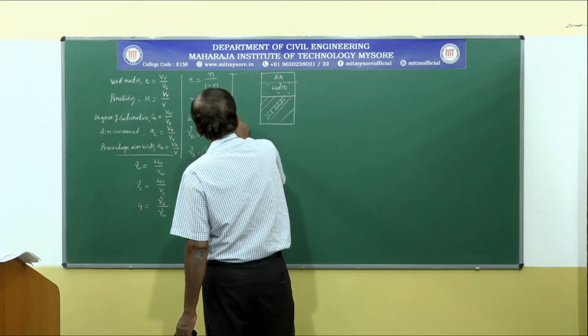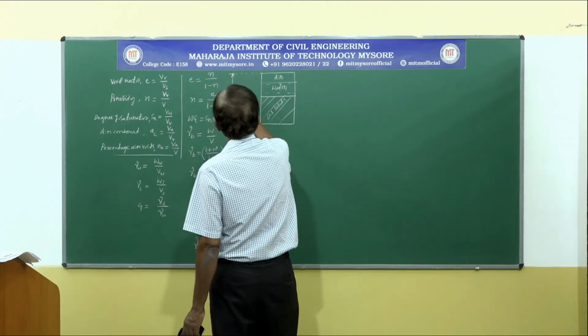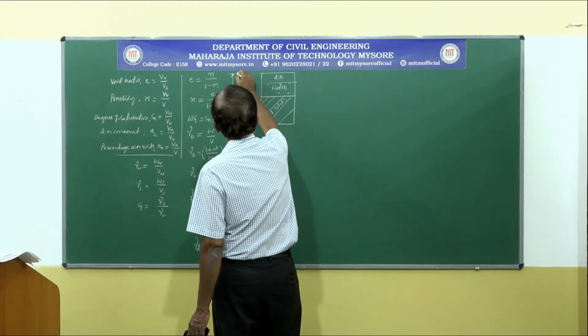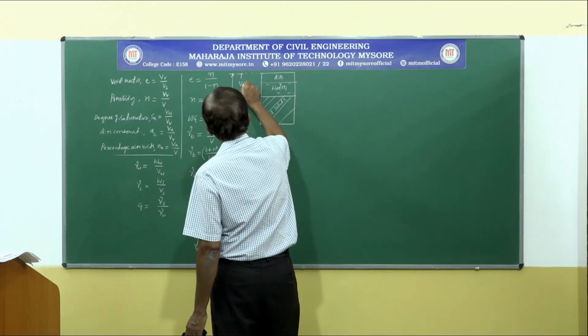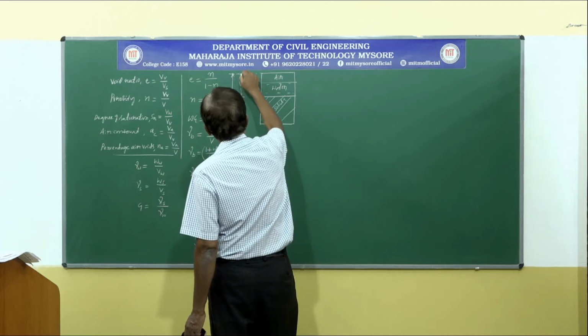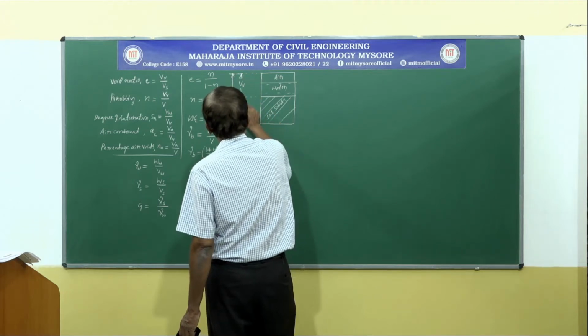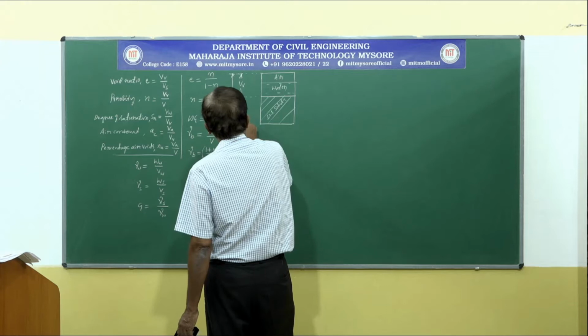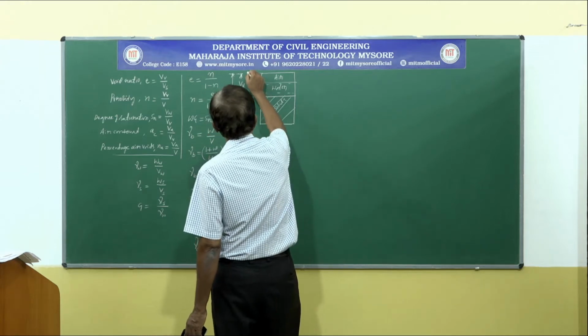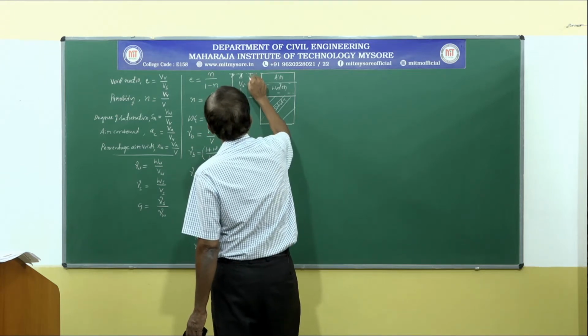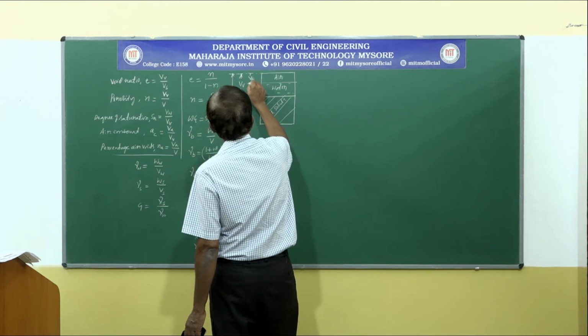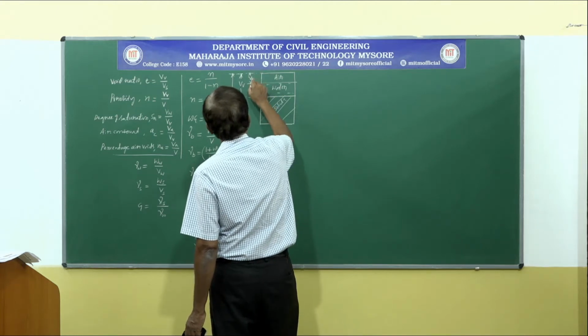total volume can be separated into volume of voids and volume of solids. Volume of voids can be further separated into volume of air and volume of water.